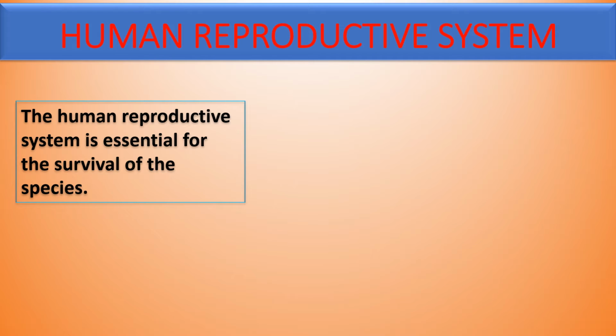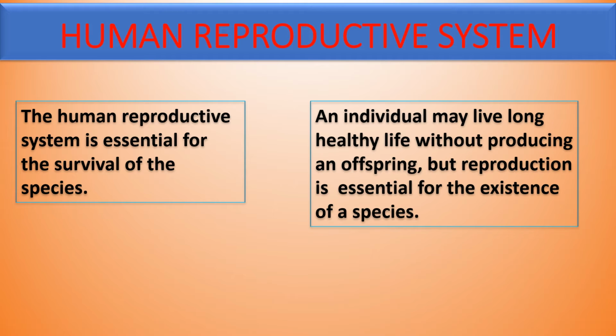Why should organisms reproduce? Why particularly should humans reproduce? Because an individual may live a long, healthy life without producing an offspring, but reproduction is essential for the existence of a species. So reproduction is inevitable for the existence of the species.